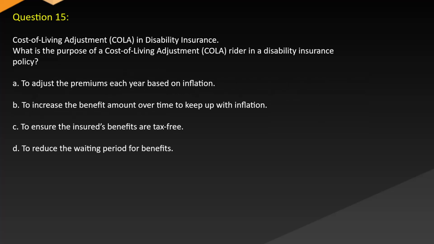Question 15. Cost of living adjustment (COLA) in disability insurance. What is the purpose of a cost of living adjustment (COLA) rider in a disability insurance policy? A. To adjust the premiums each year based on inflation. B. To increase the benefit amount over time to keep up with inflation. C. To ensure the insured's benefits are tax-free. D. To reduce the waiting period for benefits.